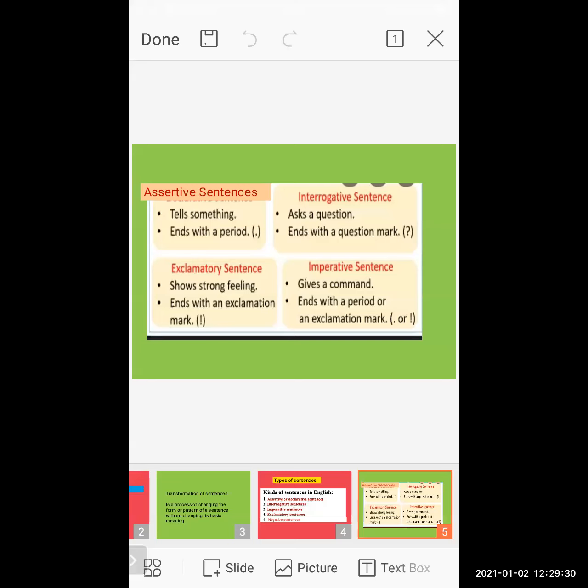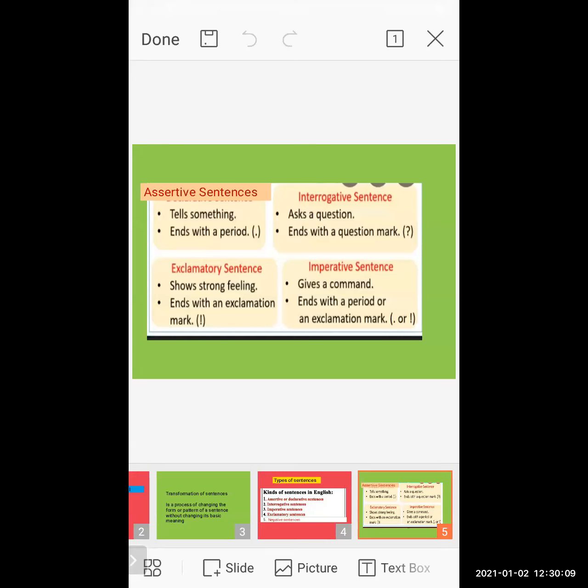If someone shows their strong feelings, happy, sad, their emotions, how they feel, that kind of words with the exclamation mark show their strong emotions. It comes under exclamatory sentences. Imperative sentence means it gives a command.